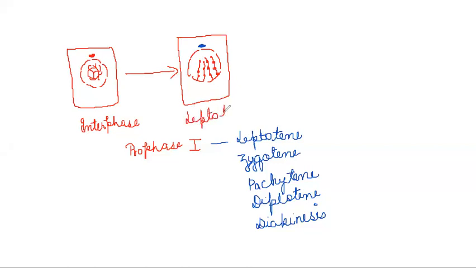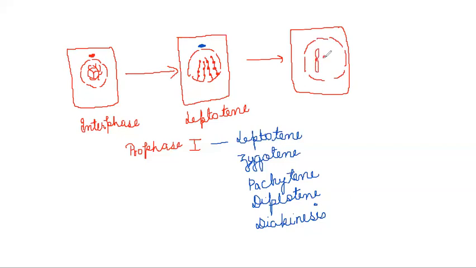So this is leptotene. Now in the next stage, we again see the nuclear membrane is still intact. There's nothing wrong with the nuclear membrane. But what is important is the chromosomes have condensed and we can see 4 rod-like structures. Now these 4 rod-like structures are visible and we see that they pair up. So they have formed pairs.